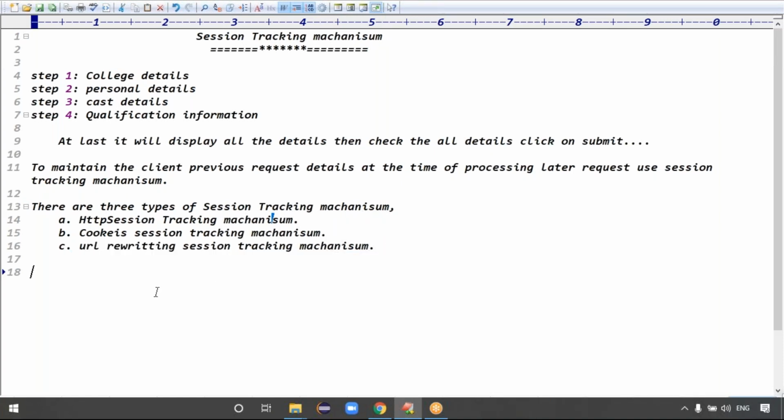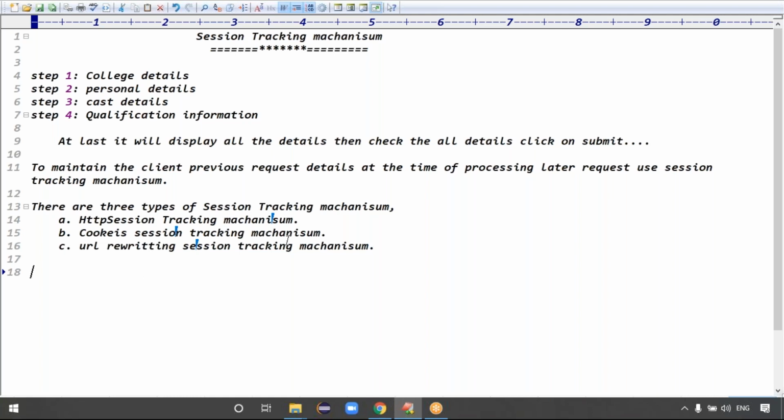So in the first approach, we will maintain the previous details at the time of processing the second request using the HTTP session object. Second approach, we maintain the data using the cookies object. Third way, we maintain the data using URLs, URL rewriting. Good, guys. The first approach I'll use today.